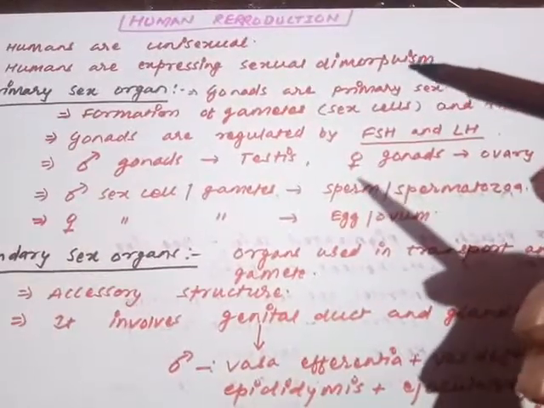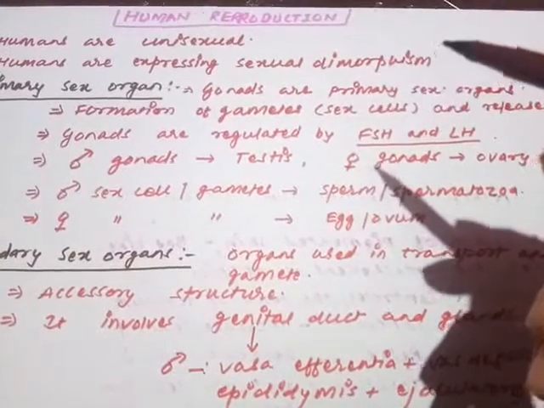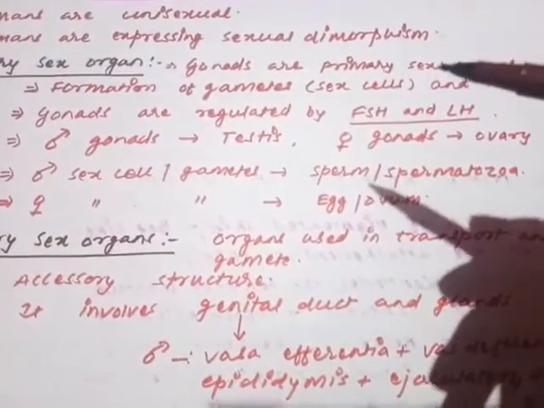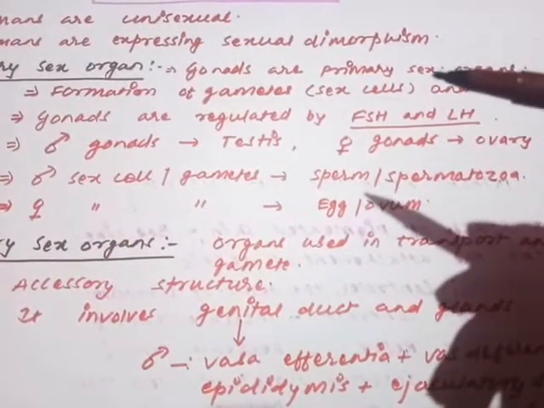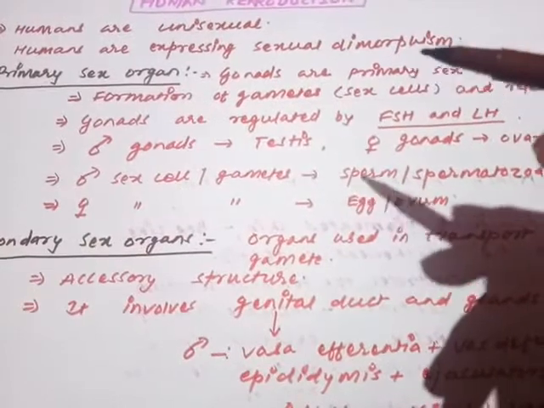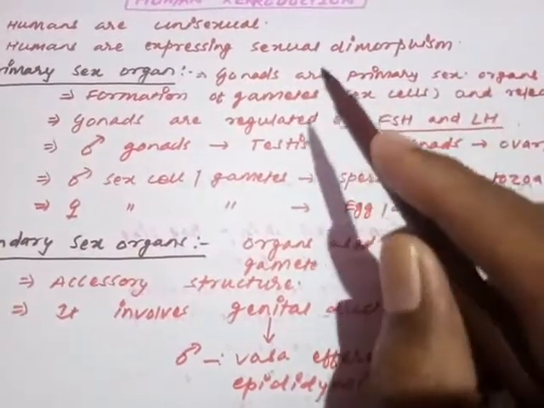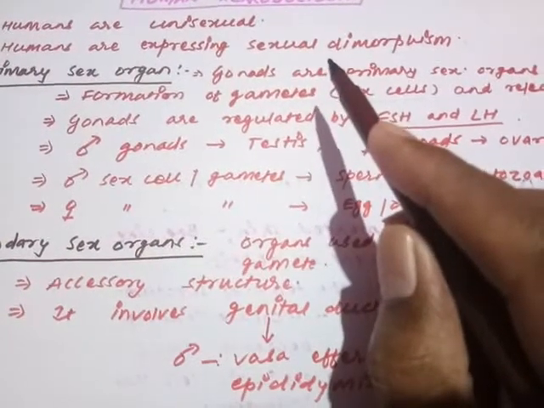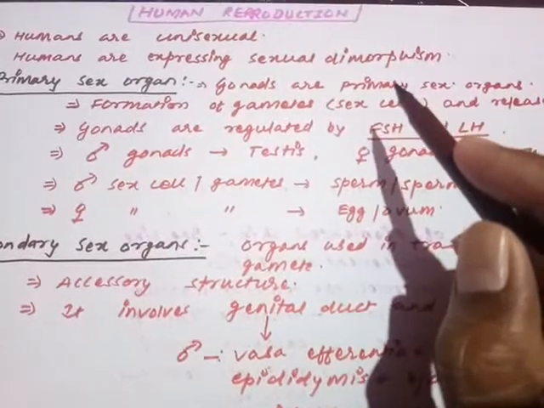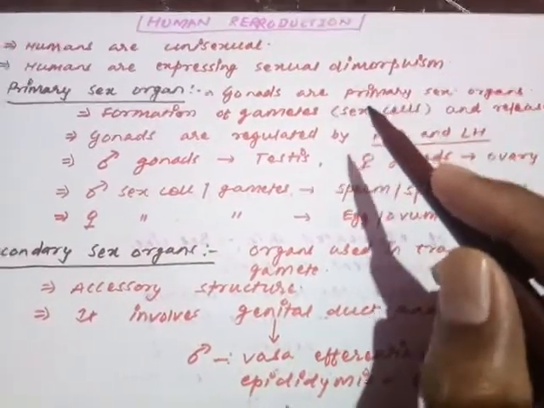So sexual dimorphism is the phenomenon by which organisms can be identified from their external features only, whether they are male or female. Is it clear to you all?